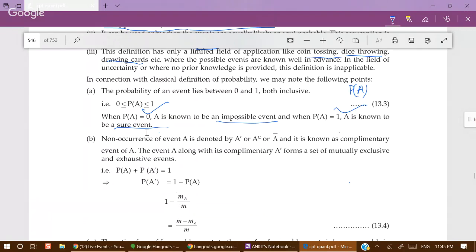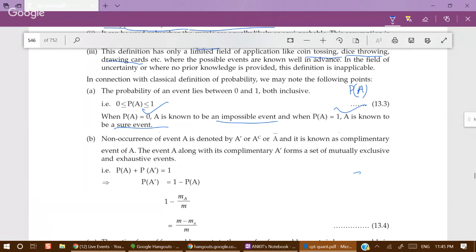If we have to discuss the probability of non-occurrence of A, for example, if even number will occur was A, then even number will not occur can be written as A dash, A complement, or A bar. All of these are read as not A. So the probability of not A has a formula.